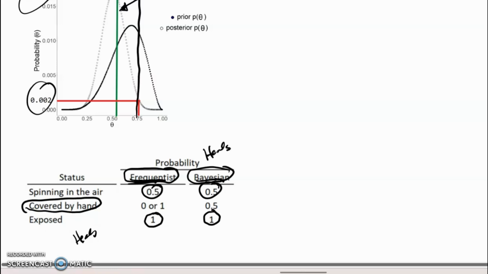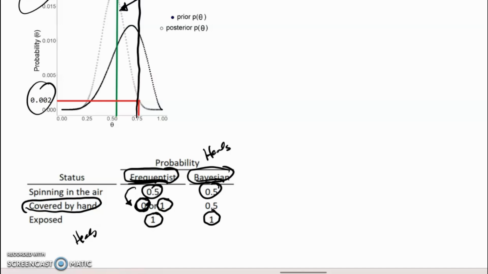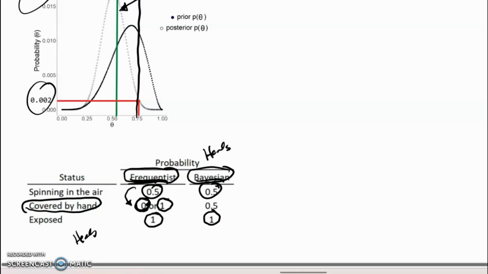From the frequentist point of view, which thinks about the way the world really is, once that coin has landed, the issue has been settled. It's either a tail with a probability of 0 of being a head, or it's a head with a probability of 1 of being a head. That's the way the world really is. But the Bayesian, who focuses on belief, nothing has changed between when it was spinning in the air and when it was covered by the hand.